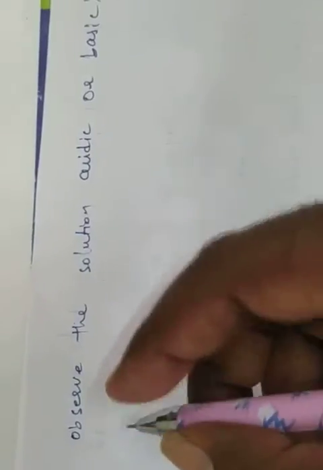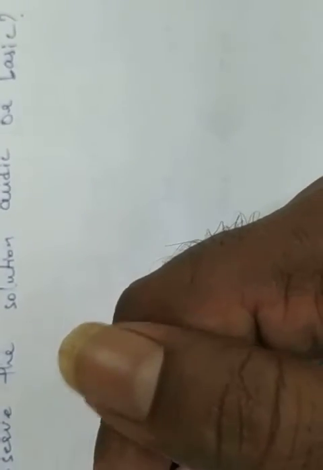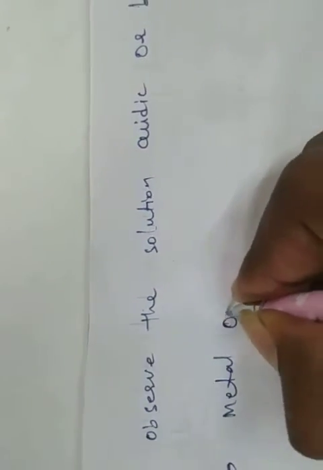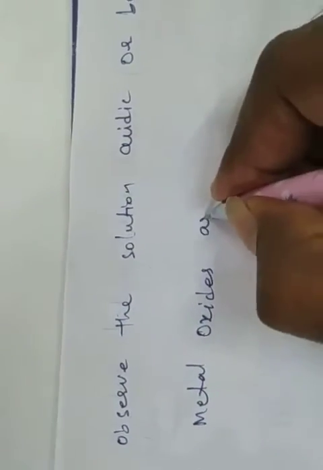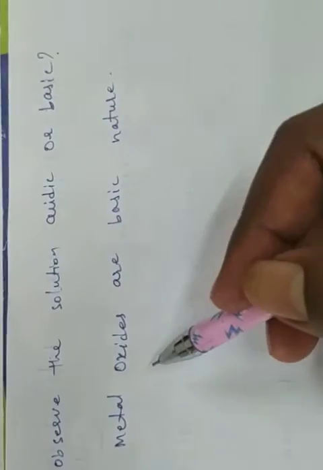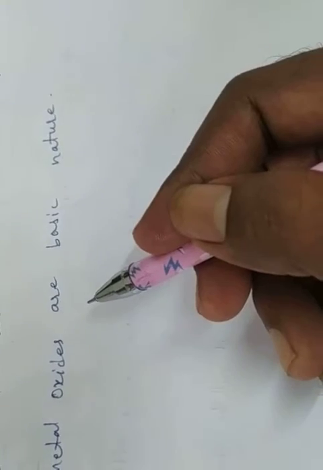So here, metal iron is reacted with oxygen to form metal oxide, that is, iron oxide will be formed, Fe2O3. These metal oxides are basic in nature. So in this reaction, when metal iron reacts with oxygen to form iron oxide, a metal oxide, it is basic in nature. By this activity we understand that iron oxide is basic in nature.